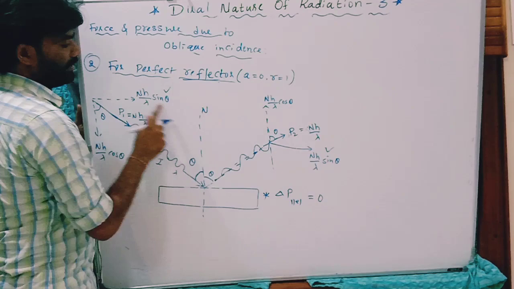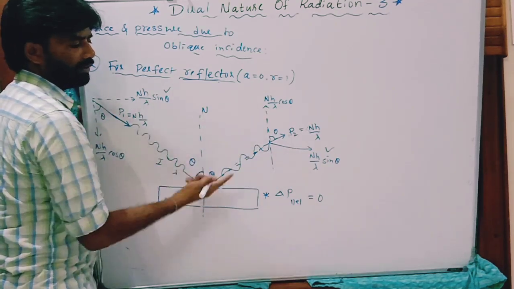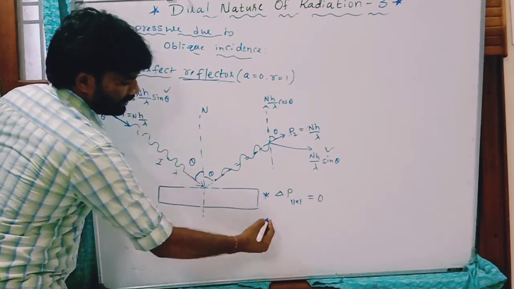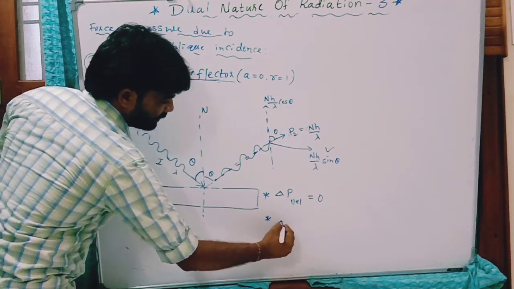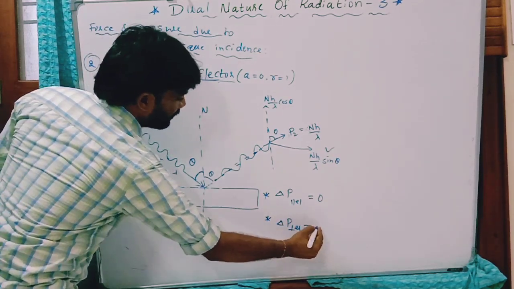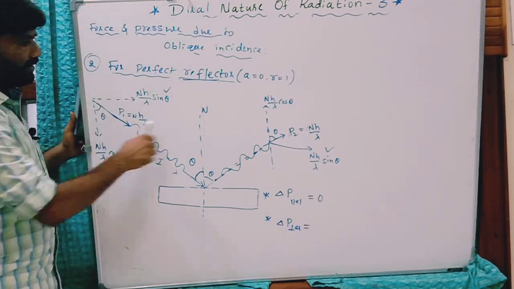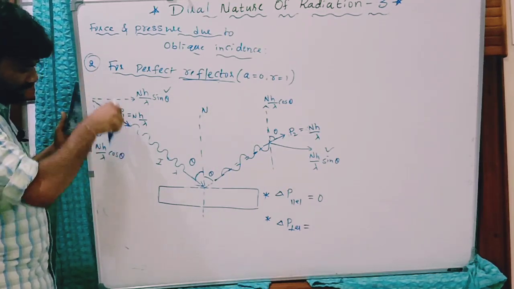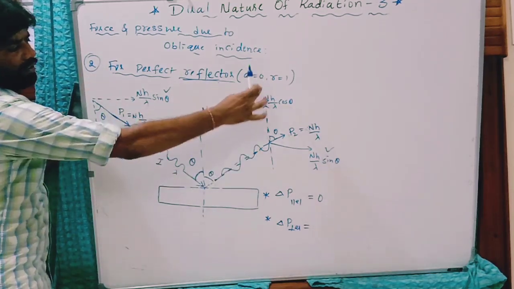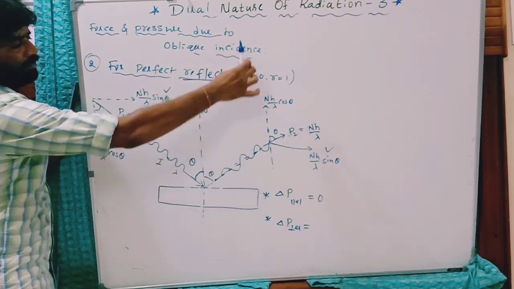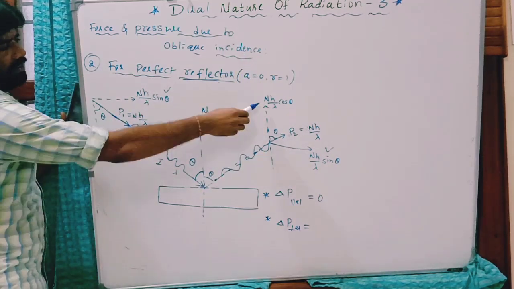Carefully you can see this. These two have the same magnitude and direction, so there is no change in momentum parallel to the surface. But perpendicular to the surface, the magnitude is the same, whereas before hitting it is down, and after the reflection it is upward. Means if this is negative, this is positive.